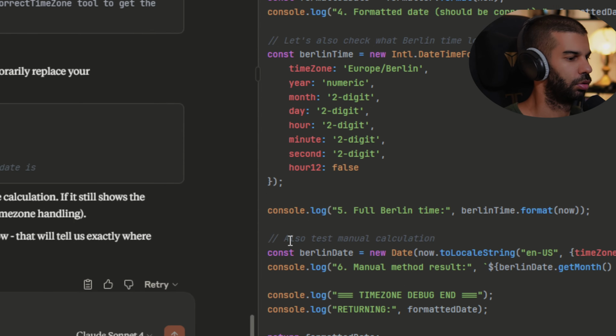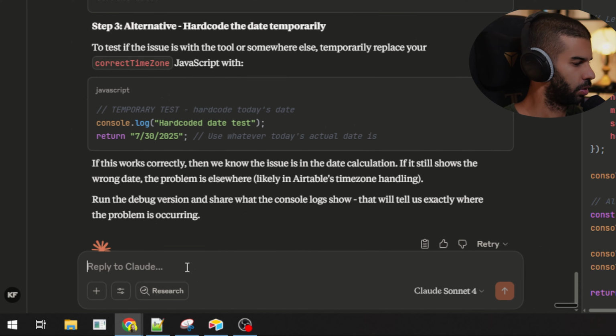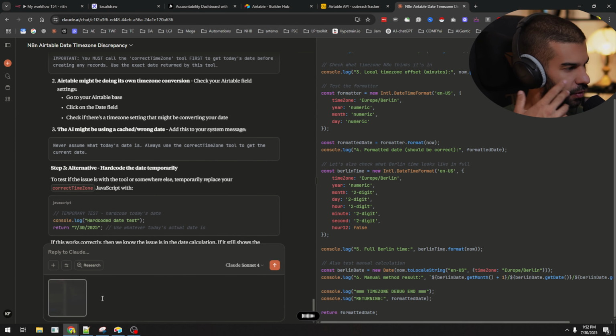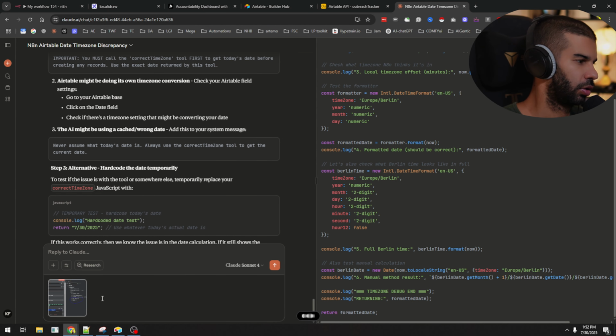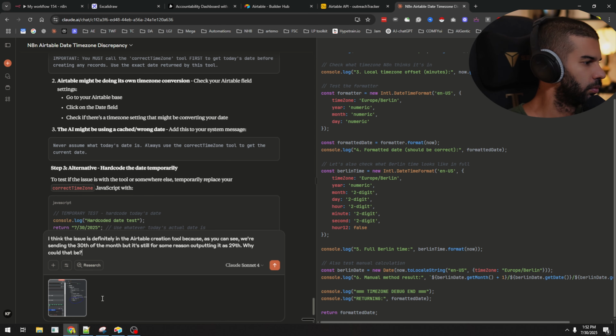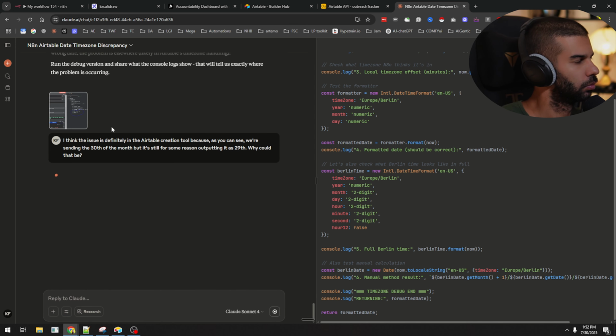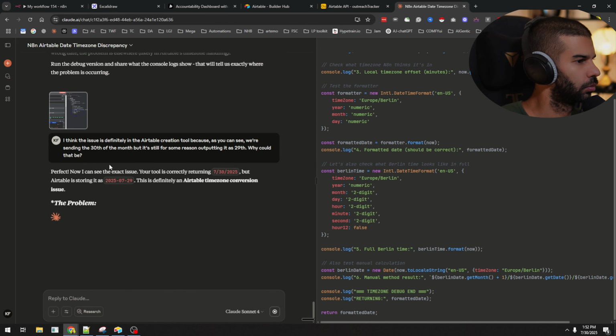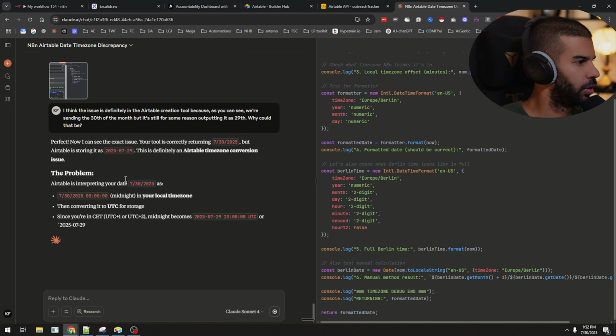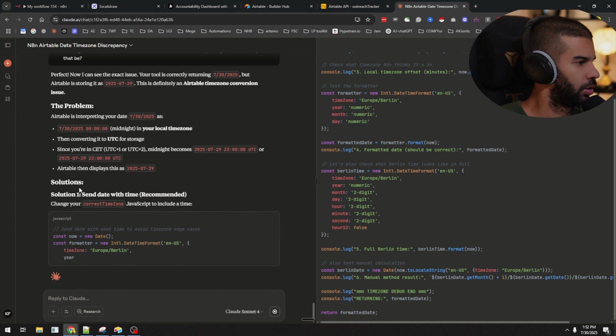So we'll go back to Claude, hit paste right here and say, I think the issue is definitely in the Airtable creation tool, because as you can see, we're sending the 30th of the month, but it's still, for some reason, outputting it as 29th. Why could that be? It's interpreting that as that, then converting it, okay.